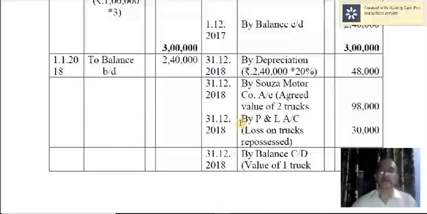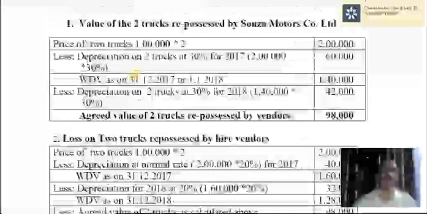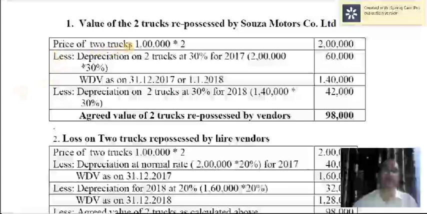And I told you the next installment was not paid by Messrs. Rai and Alva, and therefore 2 trucks are taken over by Souza Motor. The agreed value when they took over 2 trucks was 98,000. Now how did you get this value? Just see here, the value of 2 trucks repossessed by Souza Motor Company Limited. The price of 2 trucks, 1 lakh each, so 2 lakh.